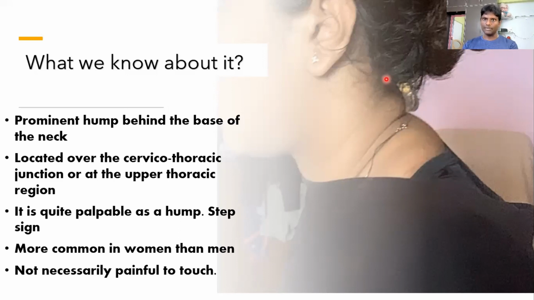If you trace your hand from the upper cervical region to the lower cervical region, you will feel a bumpy hump at this junction. This is so common in young people nowadays, adolescents, middle-aged people, but even old people do get hump, but they get hump over the upper thoracic or the mid-thoracic region for other pathological reasons. So this hump is quite palpable and visually observable, and it's not painful all the time, though at times when you touch the area, it will be painful. And as we know, it's more common in women than men.